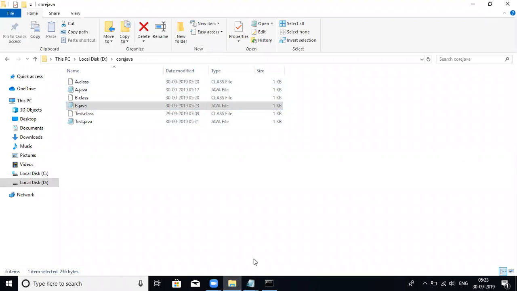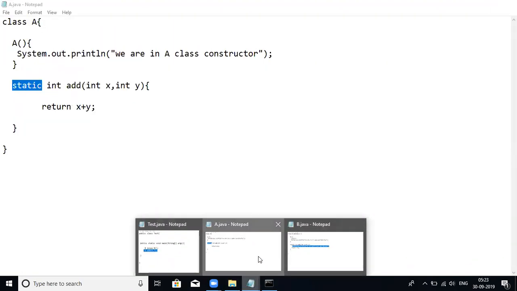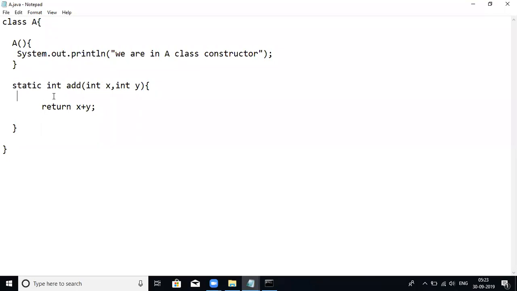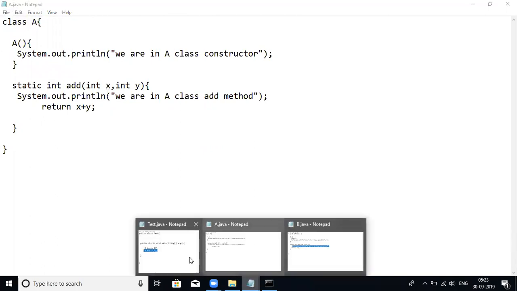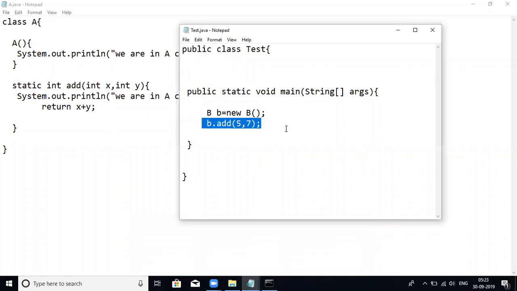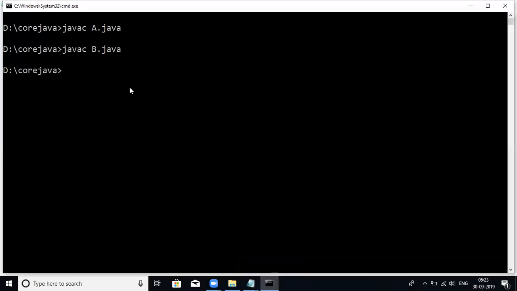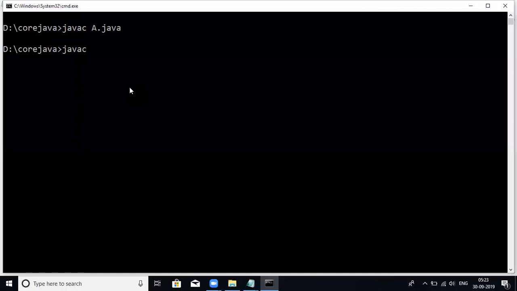And let me go to the A class. The same message, but I'm saying that this is in the A class. Now I kept the messages successfully, and let me save. Now let me compile and call that. So based on this code, which method will be executed? The method inside the B class or the A class? B class, sir.